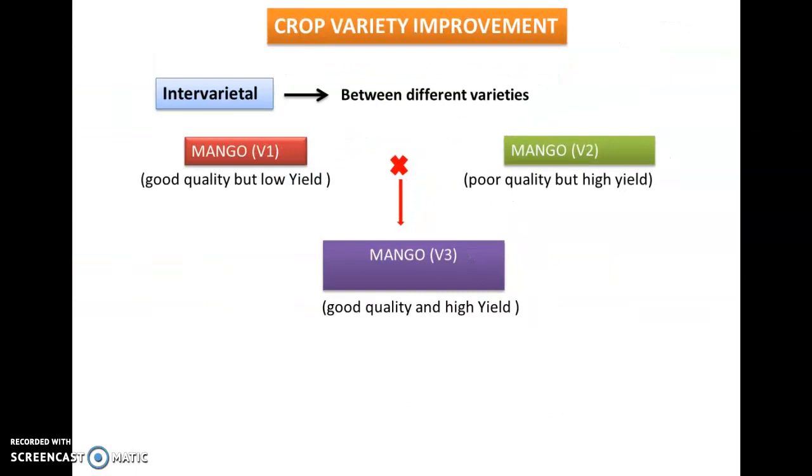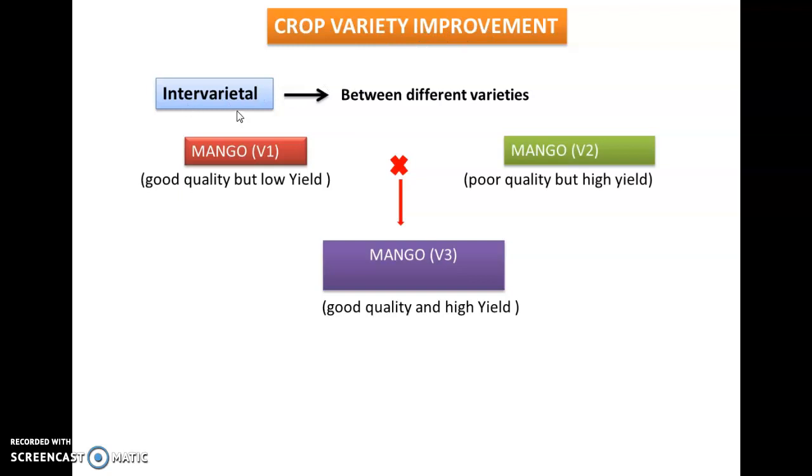The major groups of activities for improving crop yield can be classified as follows. First is crop variety improvement, then crop production improvement and crop protection management. In this slide, we'll learn about crop variety improvement. There are three ways we can improve the variety of crop.